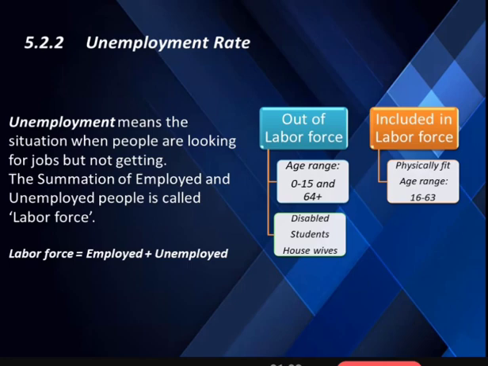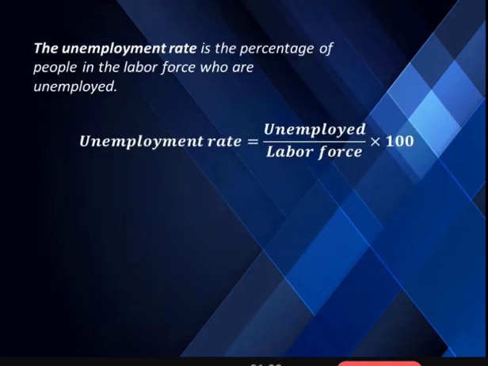Now, how do you find the unemployment rate? We can find the unemployment rate by a simple equation. If we divide the number of people who are unemployed by the number of people who are in the labor force and multiply it with 100, we get the percentage of people who are unemployed.